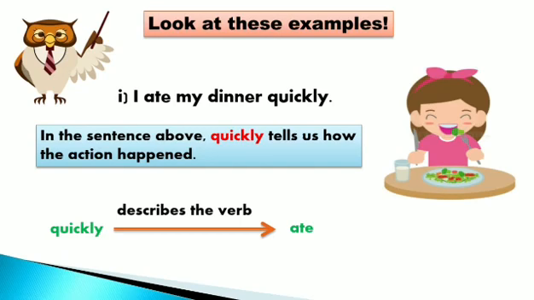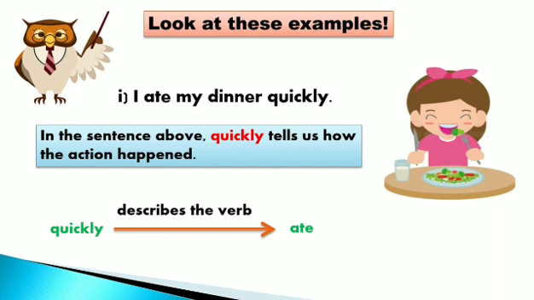I ate my dinner quickly. Students, first of all, whenever you are asked to find out or locate an adverb, try to find out the verb which is being used in a sentence. Try to find out the action word. So in this sentence, I ate my dinner quickly, the action is indicated by the word ate, which means eating. So which word here is describing your action of eating dinner? Yes, it is the word quickly.